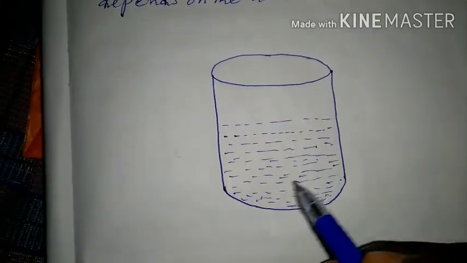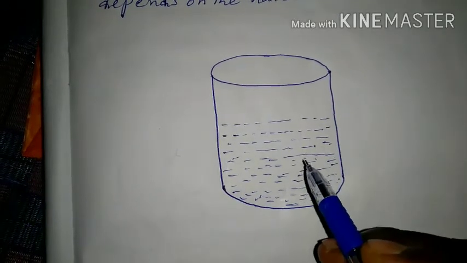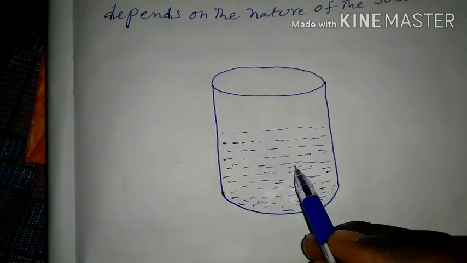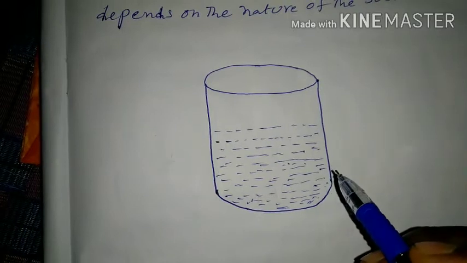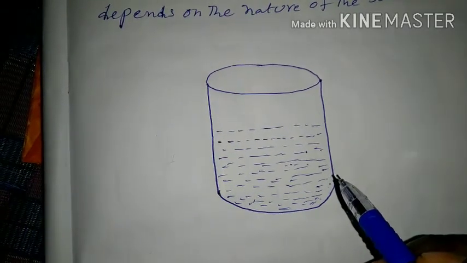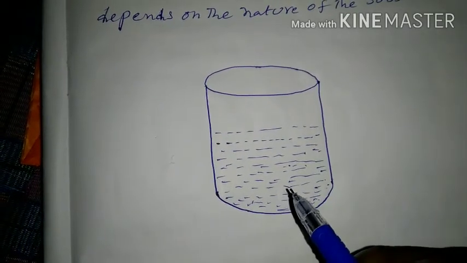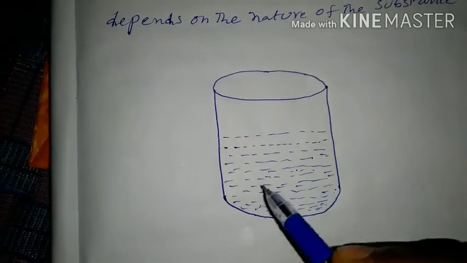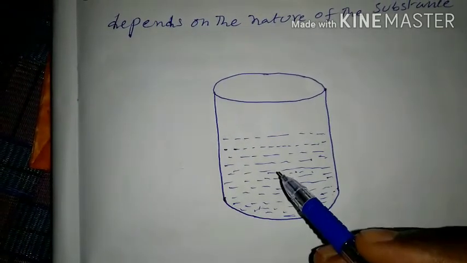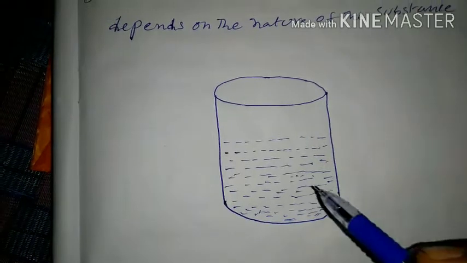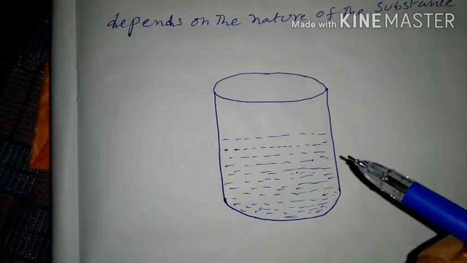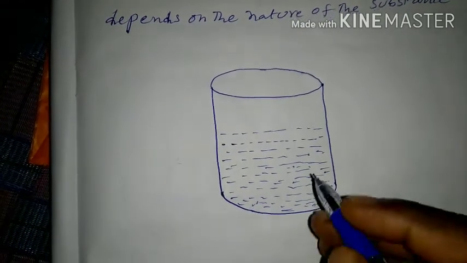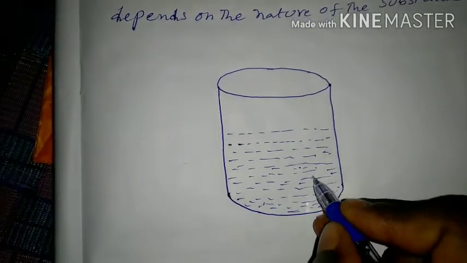Take a large jar with water and heat it up to 80 degrees Celsius. This is the jar with hot water at 80 degrees Celsius.